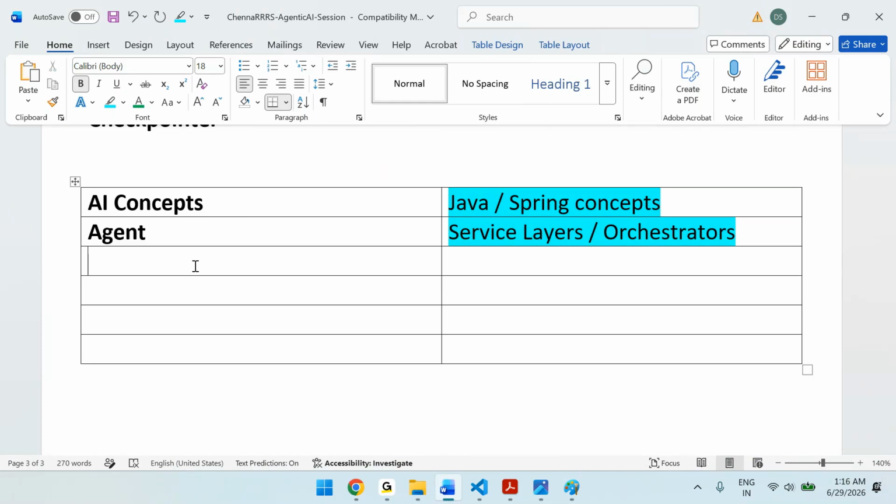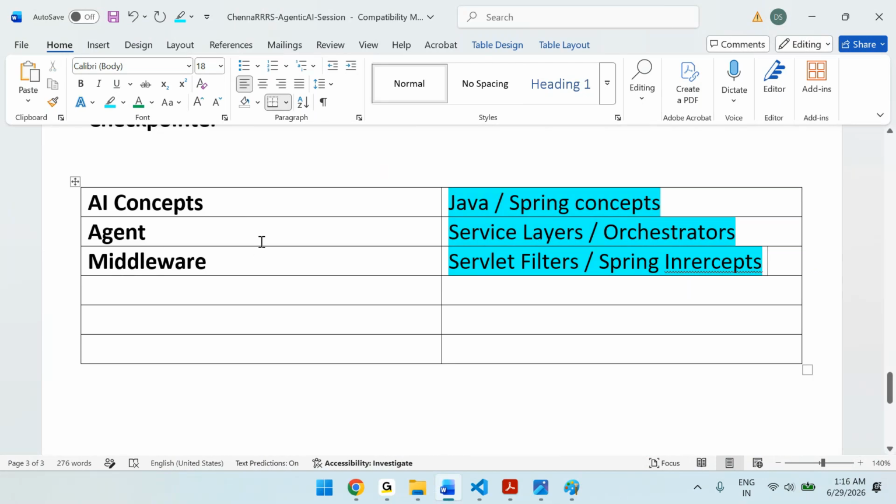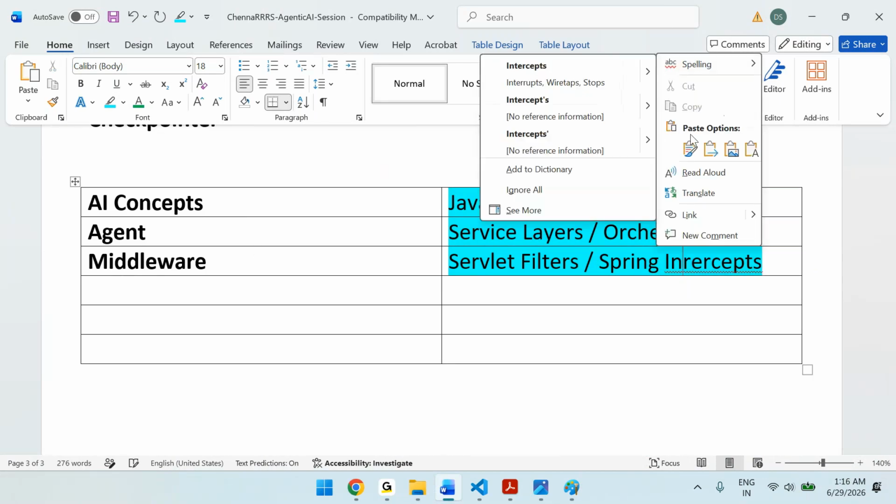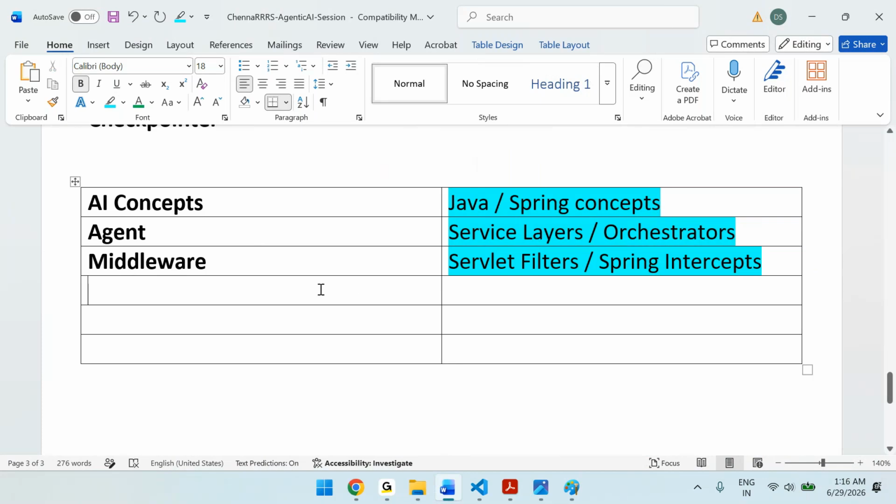Now, middlewares. In the AI, we call it middlewares. In Java or Spring, we have servlet filters, Spring interceptors. These are equal to middlewares in the AI.